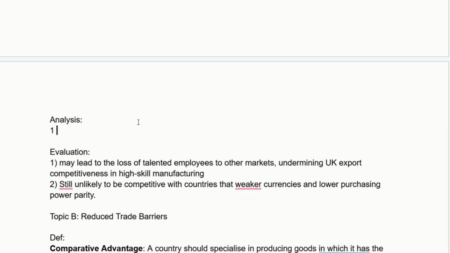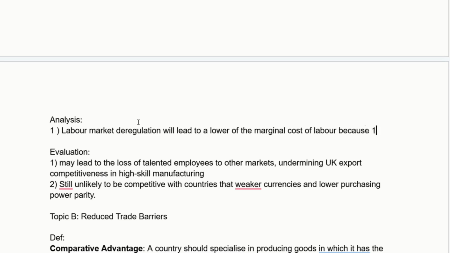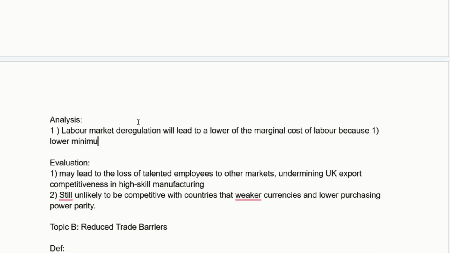In terms of analysis, the explanation here is going to be something like labor market deregulation. Deregulation will lead to a lowering of the marginal cost of labor. So I give maybe some examples here, right? Like lowering minimum wage.